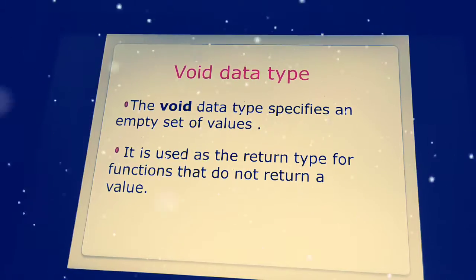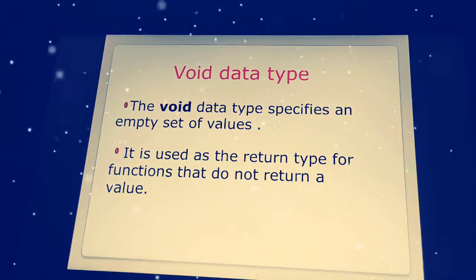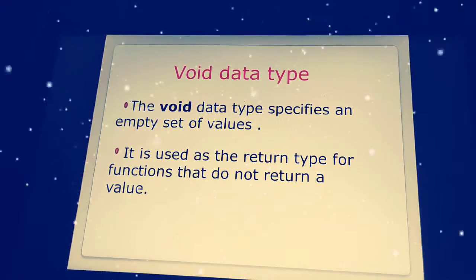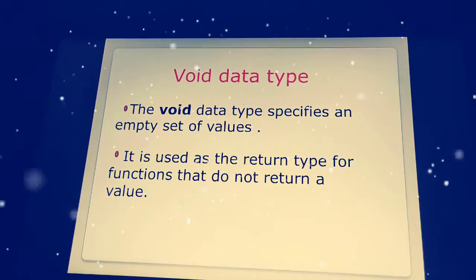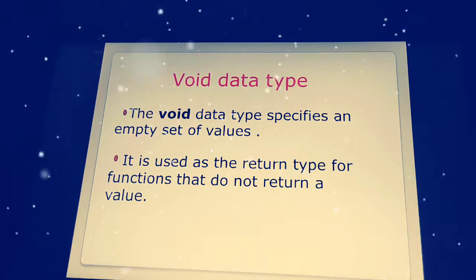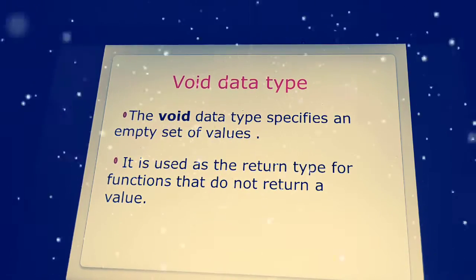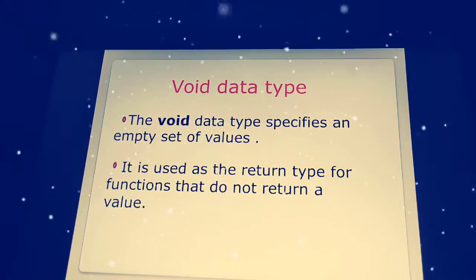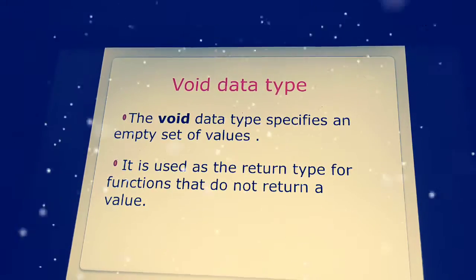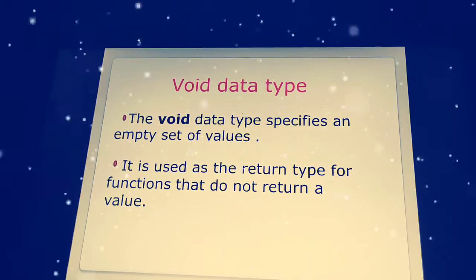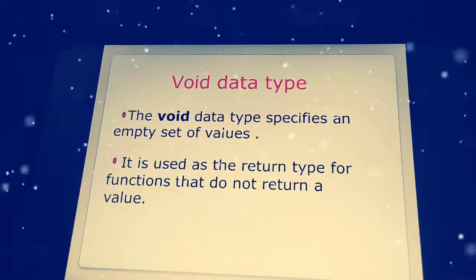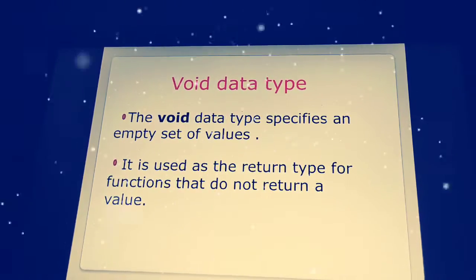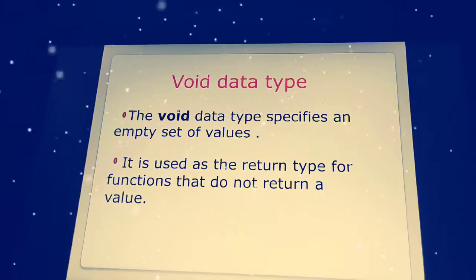So in order to return a value, we'll use the int data type. If any function is not going to return any kind of value, in that condition we'll go with void. So suppose in the programming body or the programming statements we define a logic which doesn't return any kind of value. In that case, we'll use void as a return type. It specifies only the empty set of values, so it is going to indicate an empty set of values. So we use void as a data type because it doesn't return any kind of value.